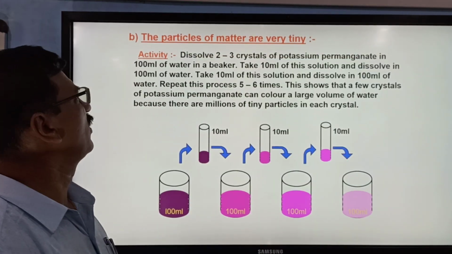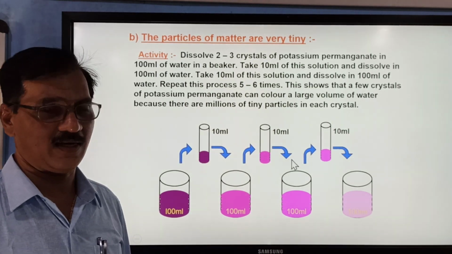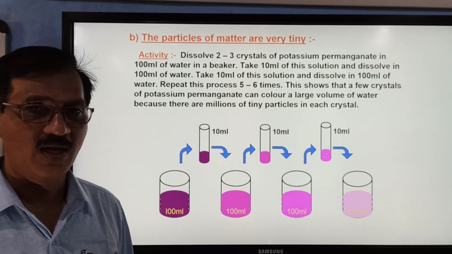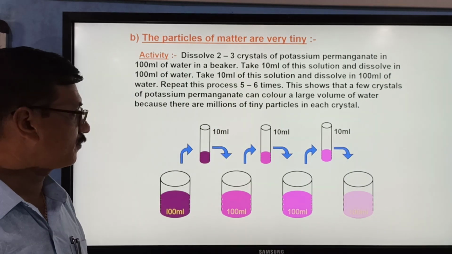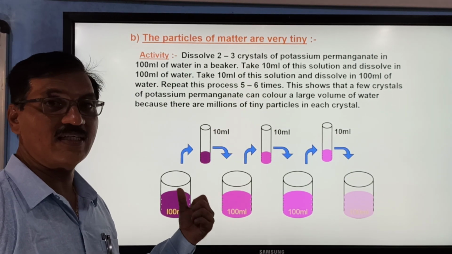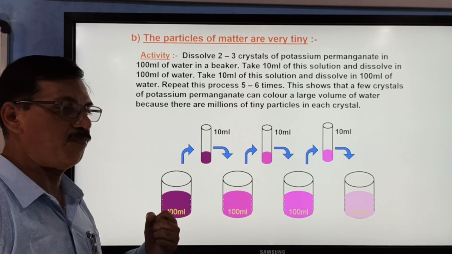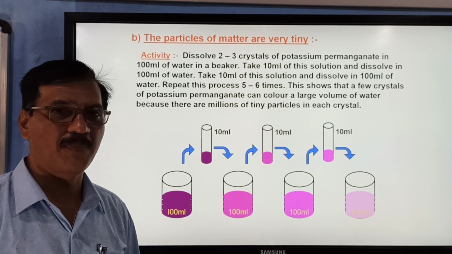Now coming to particles, they are very tiny. How tiny they are, we cannot see at all, is the one thing that I have told you. But let us try to know more about how small they are. In a 100 ml beaker, let us dissolve some potassium permanganate.